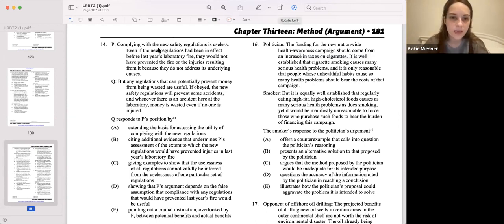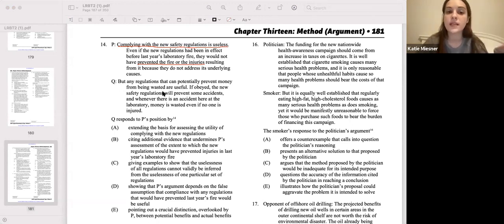We have P, whose conclusion is, of course, complying with the new safety regulations is useless. And why is it useless? Because they weren't preventive. They didn't prevent the fire or the injuries. Now Q: any regulations that can potentially prevent money from being wasted are useful.